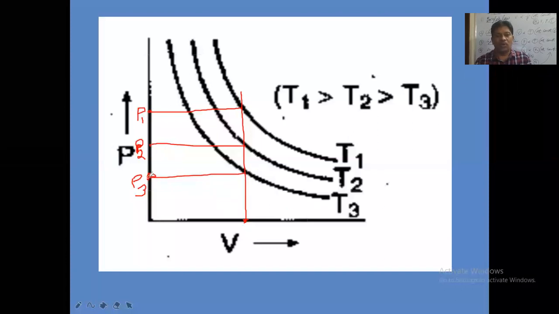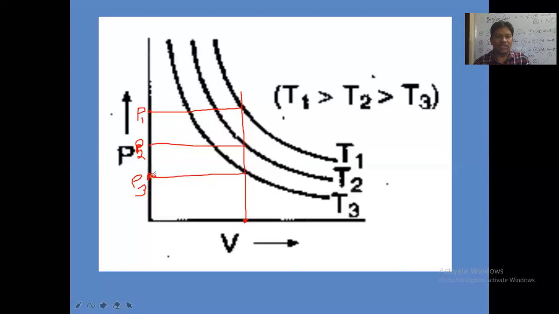Is that clear? On this y-axis, we got P1, P2, P3. When the P3 value is lower, this T3 also must be lower. Why? Pressure and temperature are both directly proportional at constant volume. At constant volume, pressure and temperature are directly proportional.